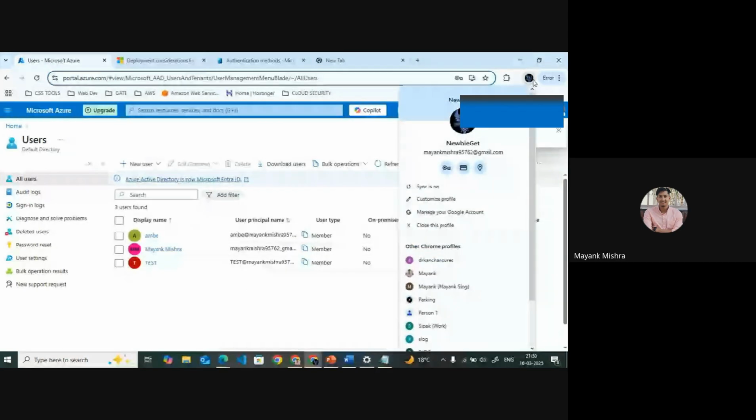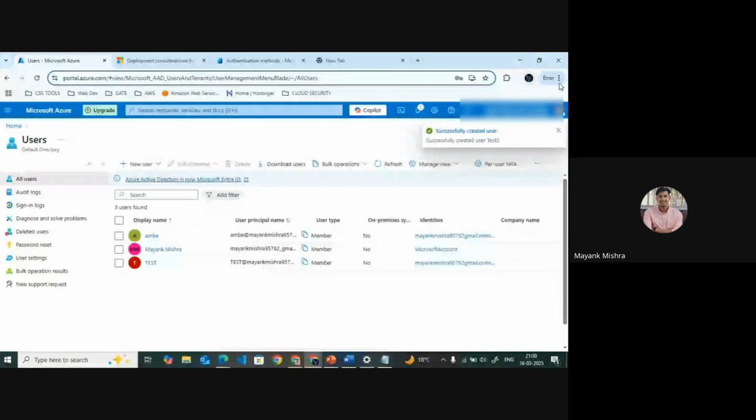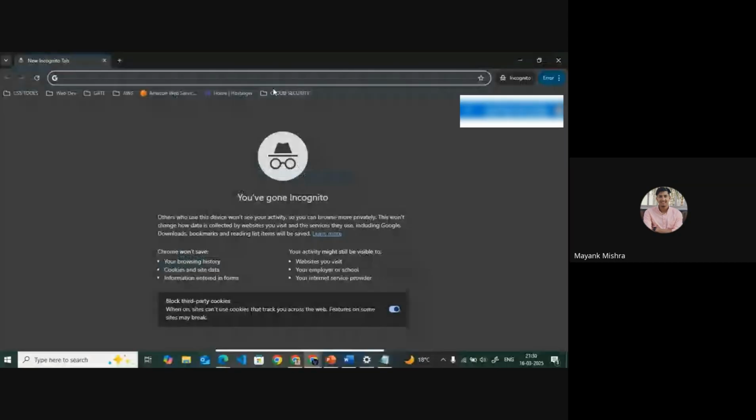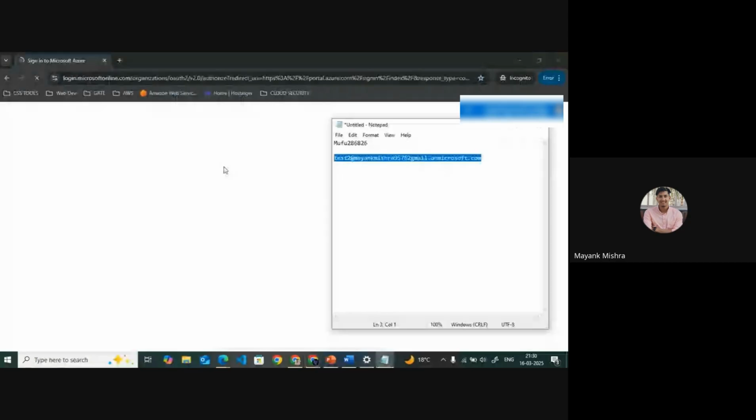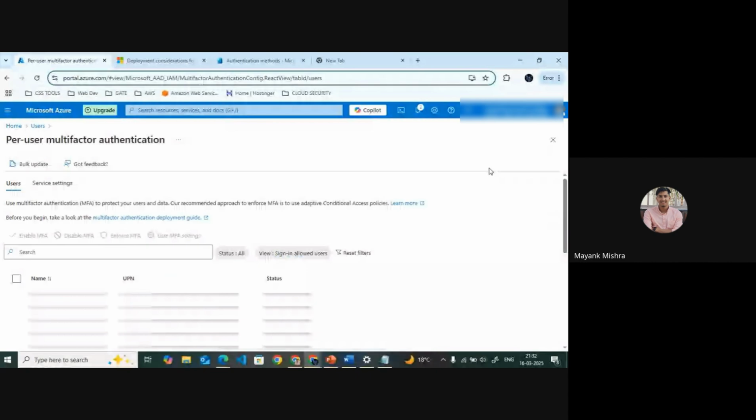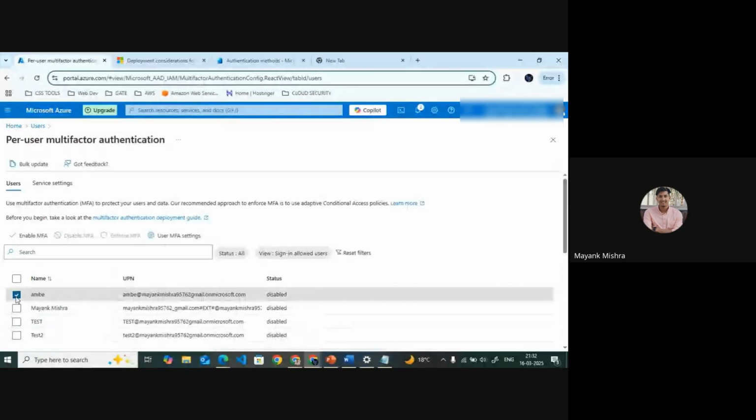Now we again go to incognito mode. We will go here in the Azure portal. We will use this MFA. After going to per-user MFA, we can enable and disable MFA. But what happens is, we can't disable MFA right now.